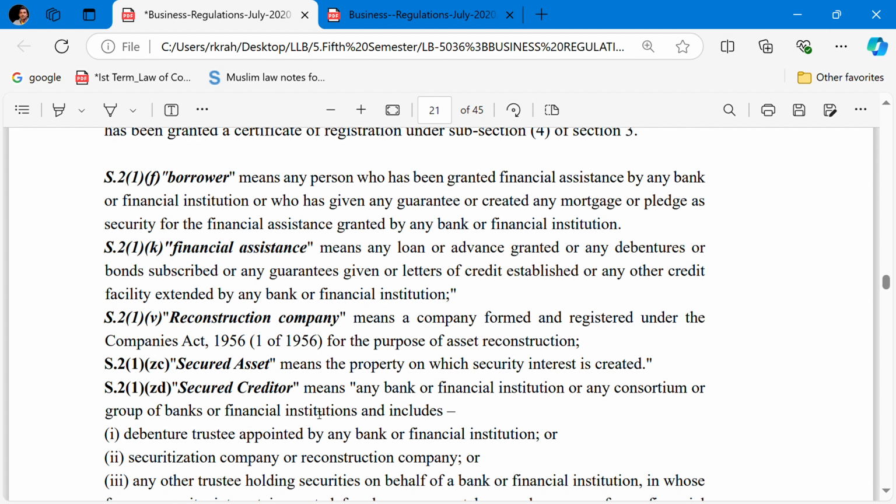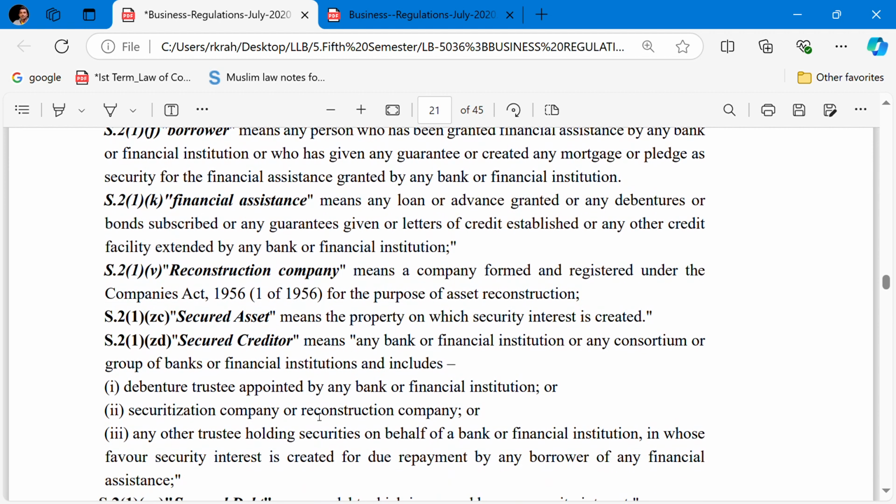So who is the secured creditor, which has been defined under section 21ZG. The secured creditor means any bank or financial institution or any consortium or group of banks or financial institutions, and includes a debenture trustee appointed by the bank or financial institution.